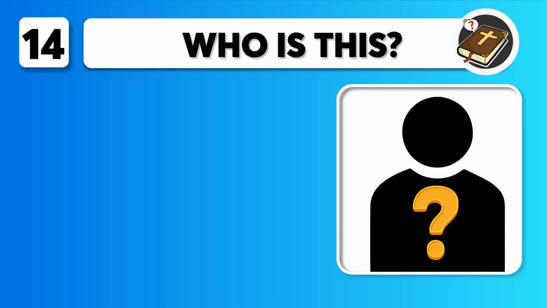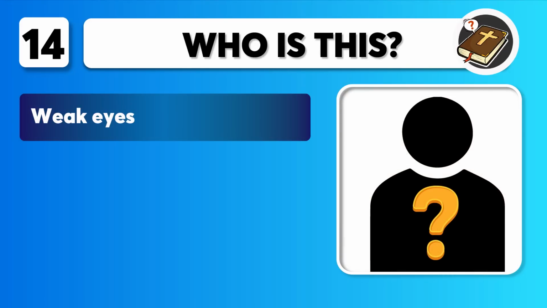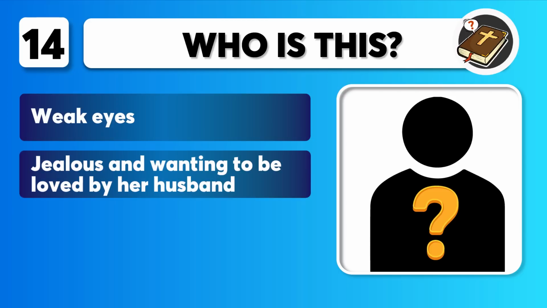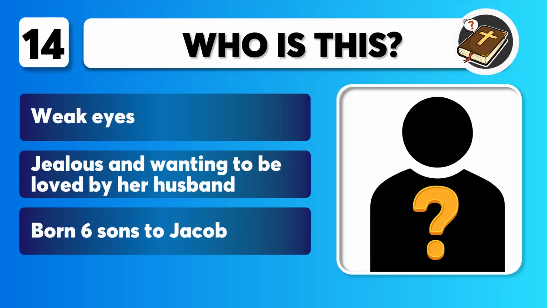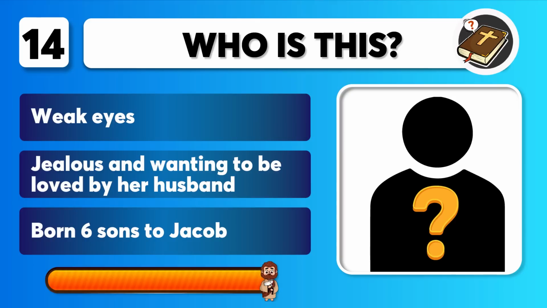Question 14 includes clues. Weak eyes. Jealous and wanting to be loved by her husband. Born 6 sons to Jacob. Who is this? You get 10 seconds.